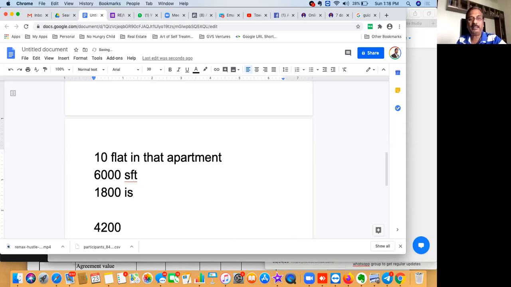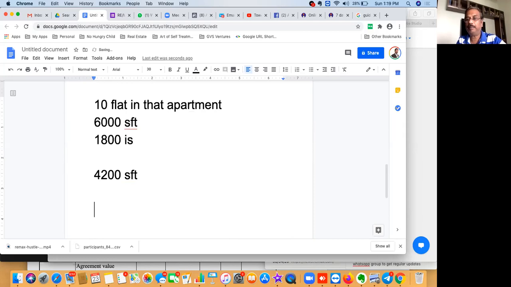In this, he has constructed 10 apartments. One apartment will be 1,200 square feet because it is a 2 BHK, and 1,500 square feet will be a 3 BHK. Like that, in those 10 apartments, 3 will be 3 BHKs and the balance 7 will be 2 BHKs, just a guesstimate. Now the UDS will be calculated on this. What is UDS? Undivided share. Each flat will have a land share of this 4,200 square feet area.